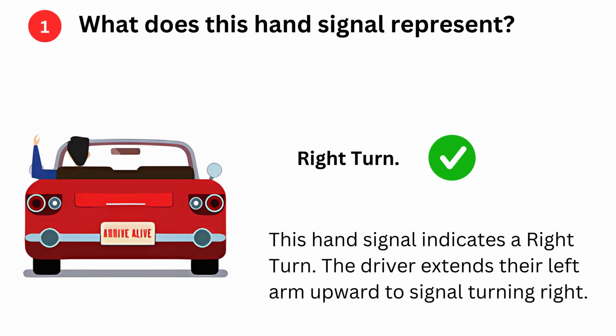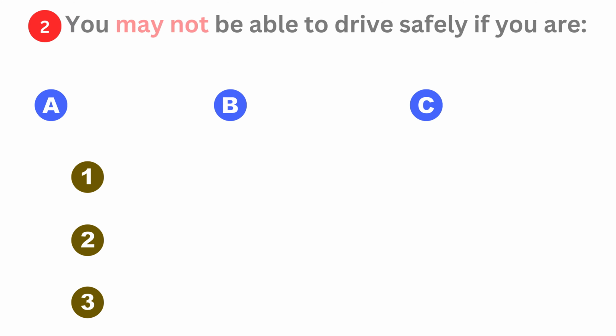Right turn. This hand signal indicates a right turn. The driver extends their left arm upward to signal turning right.